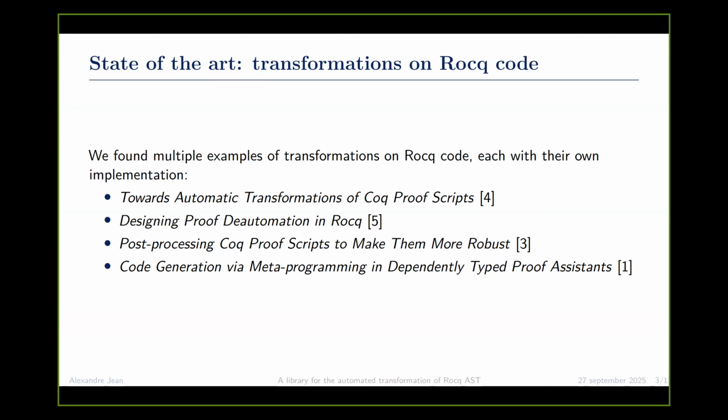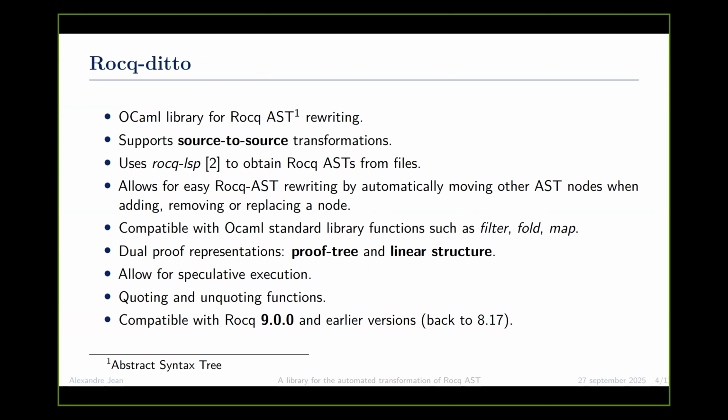So we have named our library Rocqdito, which is an OCaml library, which does rewriting by rewriting the Rocq AST. So an AST is an abstract syntax tree, if you've forgotten. And basically, it supports source-to-source transformation, meaning we start from a Rocq source script and we turn it into another Rocq source script. And we use Rocq LSP by Emilio Gallego Arias to obtain the Rocq AST from the files.